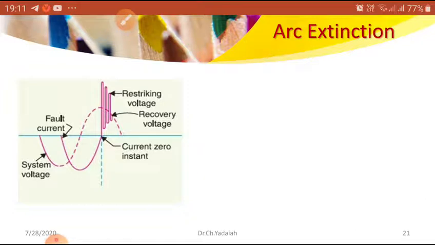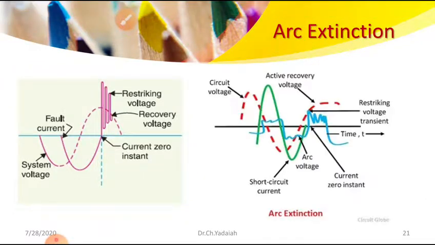You can see the figure clearly here. The dotted red line is the circuit voltage, the system voltage. The green portion is the short circuit period.